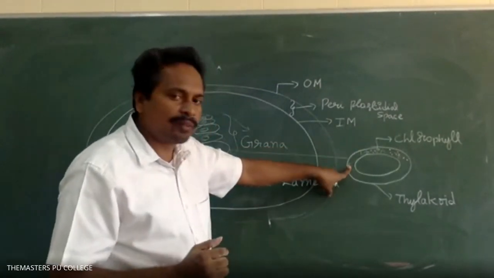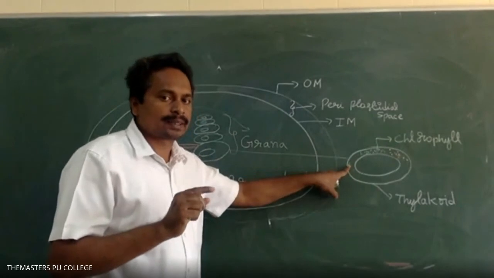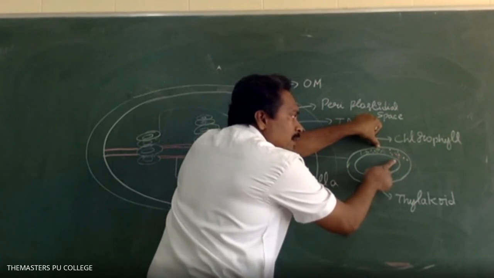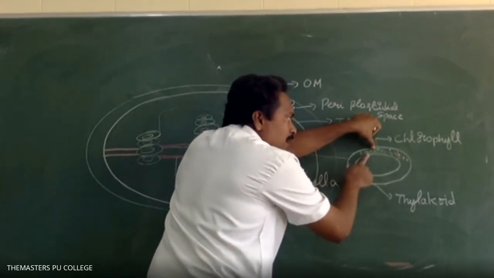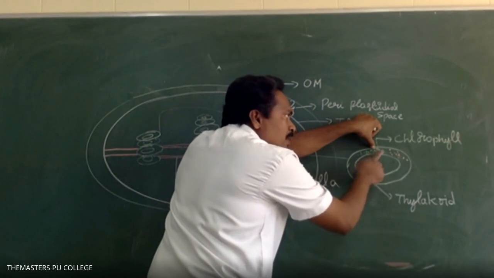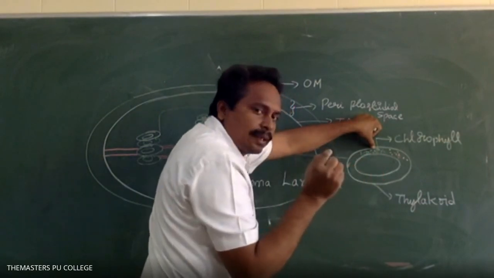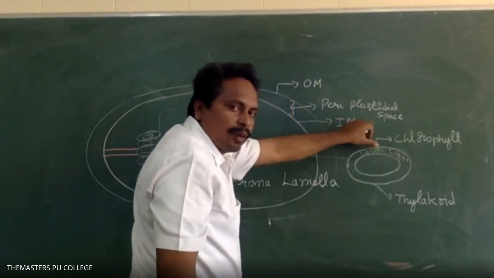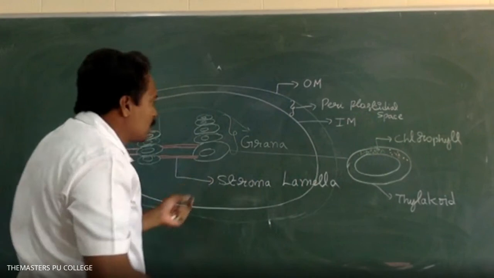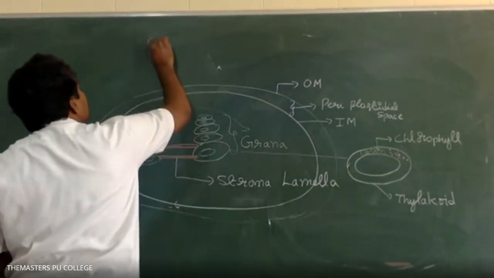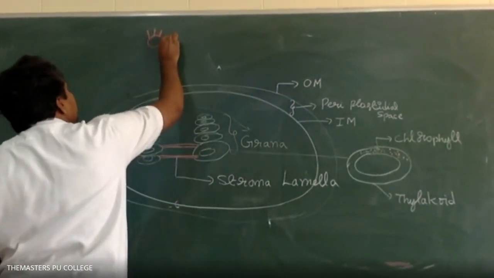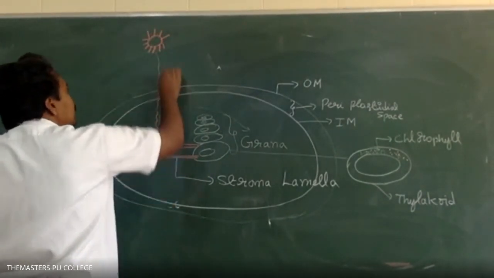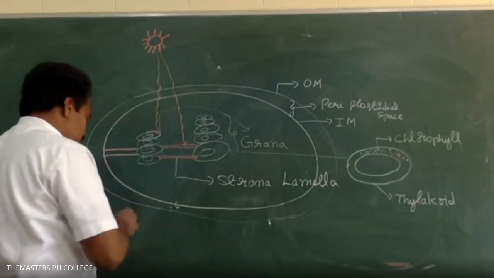Each thylakoid is having how many membranes? Two membranes. Right. So this is the outer membrane of thylakoid and the inner membrane of thylakoid. What is the function of chlorophyll pigments? The chlorophyll pigments trap the light energy and are involved in the photosynthesis process.